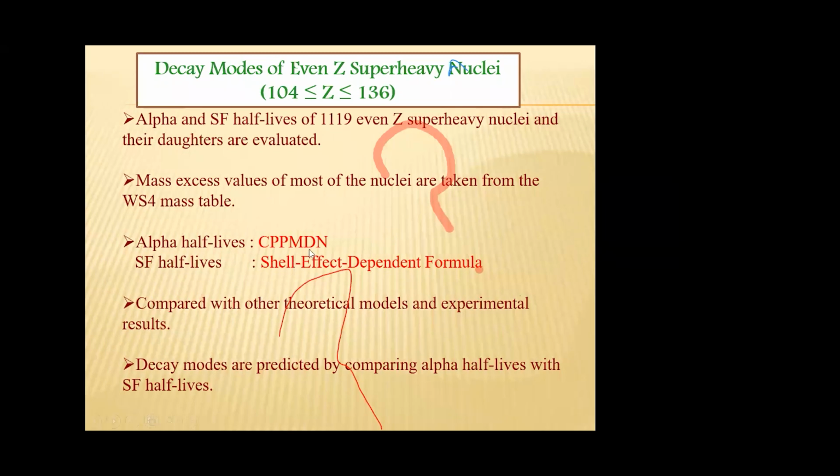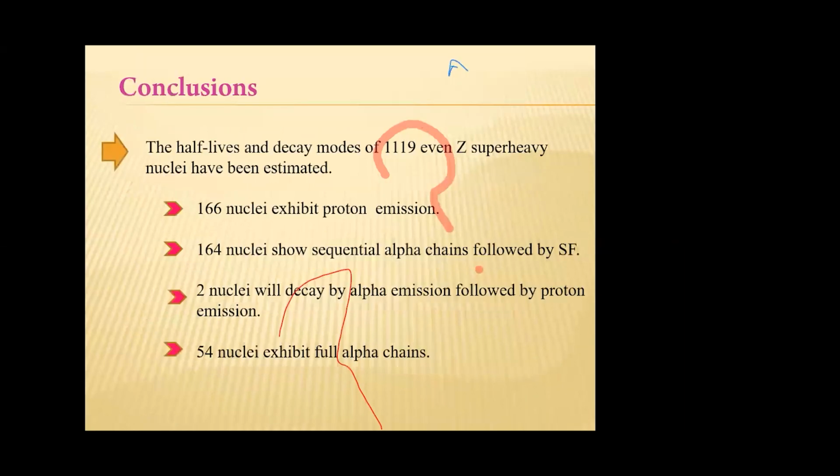The alpha half-lives are computed using CPPM DN and shell effect, and spontaneous fission half-life using shell effect dependent formula. The decay modes are predicted by comparing alpha half-life with spontaneous fission half-life. The half-lives and decay modes of 1119 even Z super heavy nuclei have been estimated.